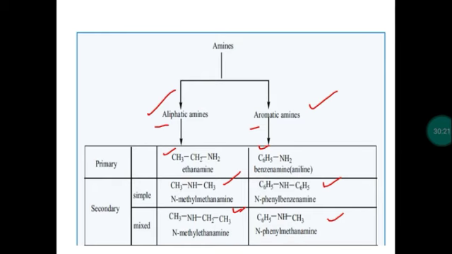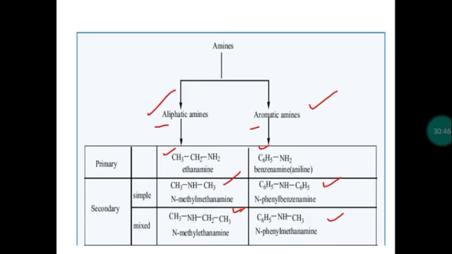So in the same manner, you can mention the IUPAC name for these compounds also. I already told the common names: ethylamine, phenylamine, dimethylamine, diphenylamine, ethyl methylamine, then methylphenylamine. You just apply the same principles of IUPAC.